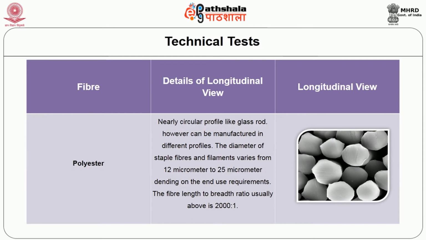Further, the polyester has a nearly circular profile like a glass rod, however, it can be manufactured in different profiles. The diameter of staple fibers and the filaments varies from 12 micrometer to 25 micrometer. The slenderness ratio is normally above 2:1.